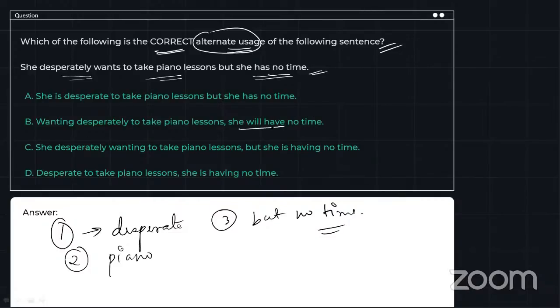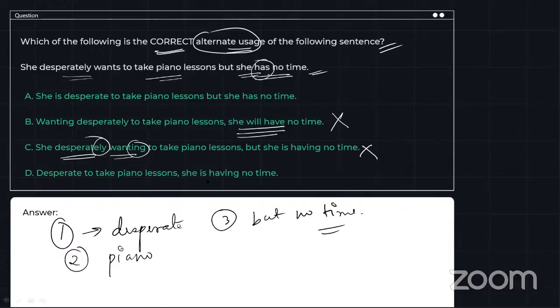Now, she will have no time is not the sentence, but she has no time. This is in the present tense form, present perfect form. So we are going to rule out future tense. Option C: She desperately wanting to take piano lessons. Now, desperately, that is an adverb, is never followed by a gerund or an ing form of verb. All right, so we will not go with option C.